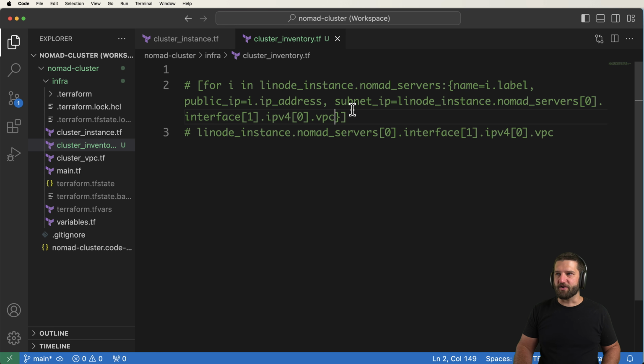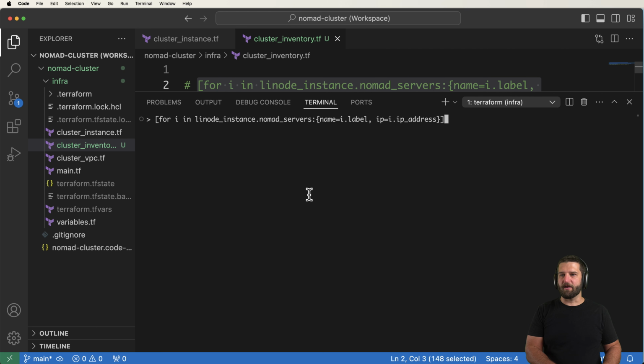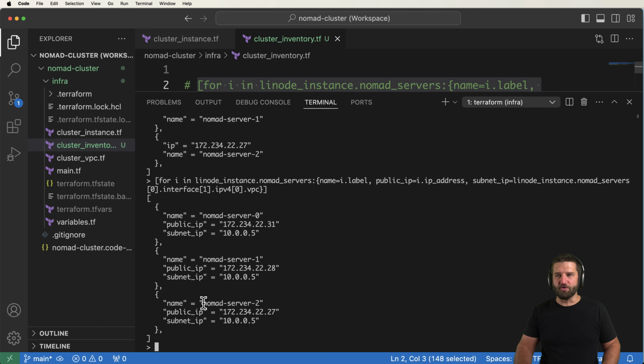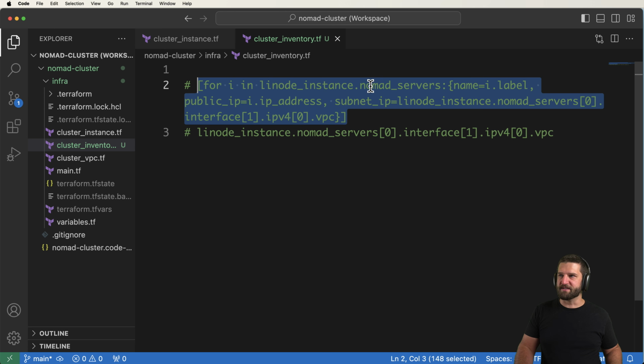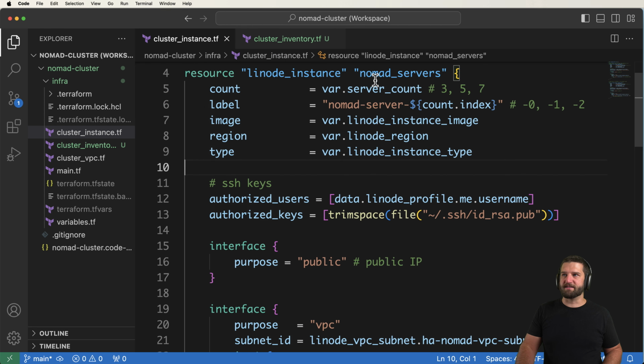So now that we kind of understand how to do iteration, once again, I can just copy this and paste it in here. And there we go. So now I've got the public IP and the private IP and the name of each server itself. Once again, if we needed something like the region, we could say region, and I believe it's just i.region. Now, the other part about how these things are defined does come back to the actual definition we gave it. So the outputs are very similar to the inputs.